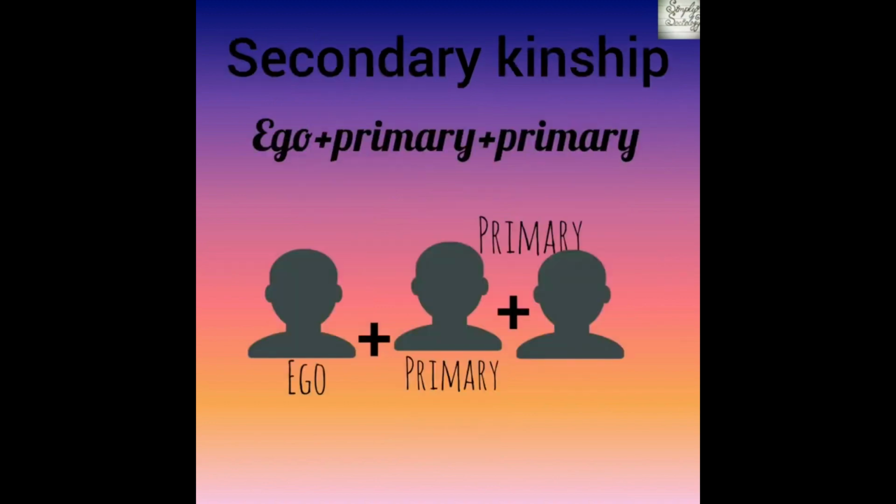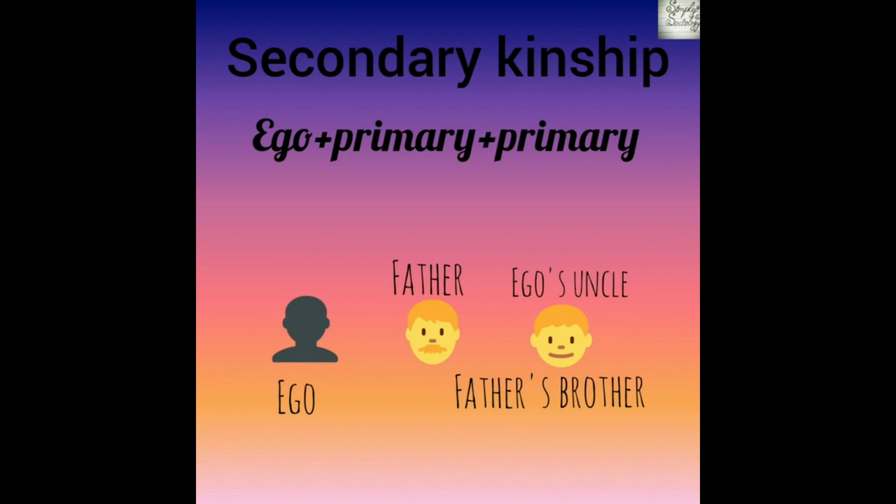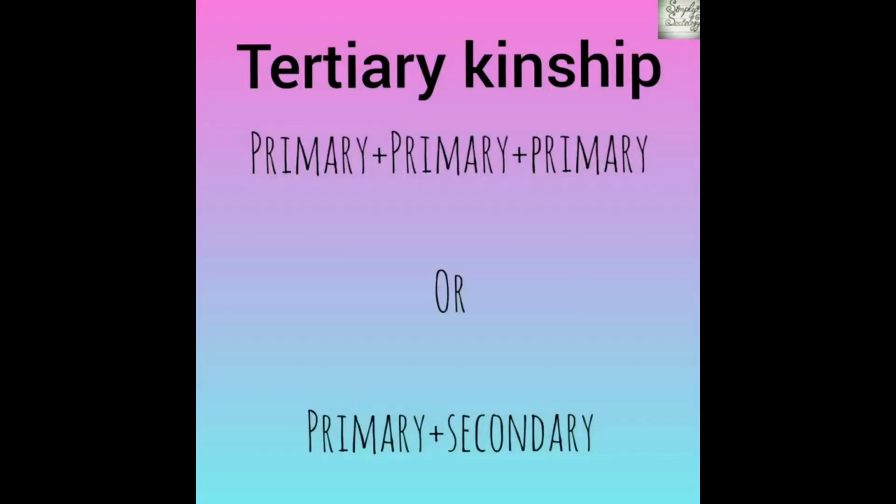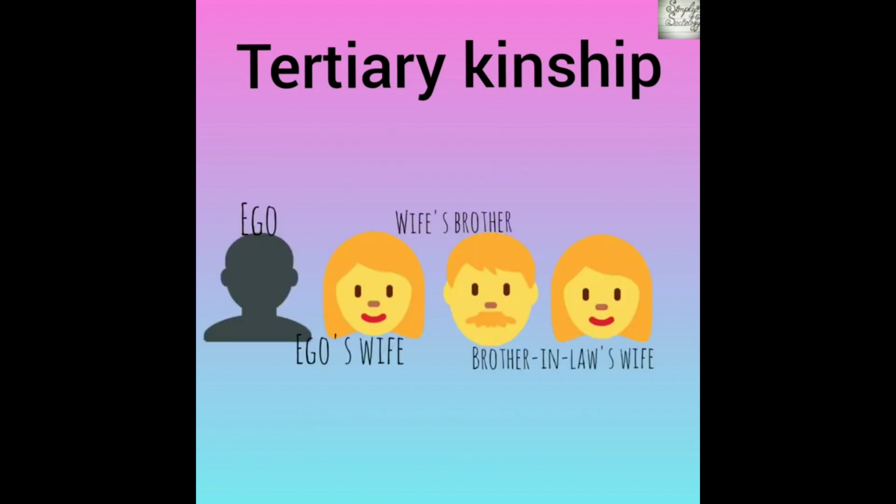Secondary degree of kinship applies to those who are the primary kin of ego's primary kin. For example, ego's father's brother. Here, ego's uncle is his secondary kin. And tertiary kins are those who are secondary kins of one's primary kin. For example, wife of ego's brother-in-law.